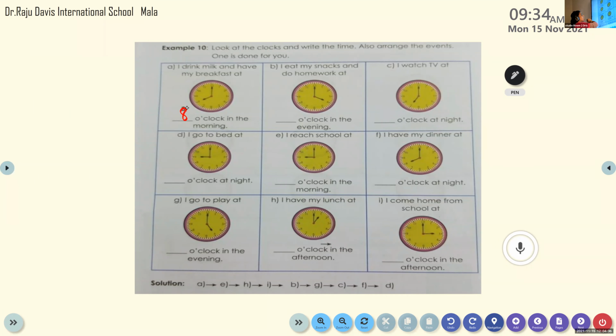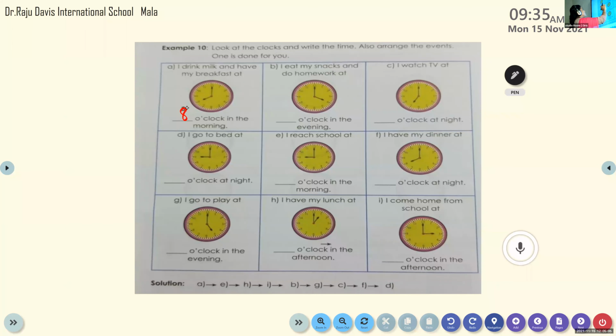It is 8 o'clock. Why is it 8 o'clock? The long hand, the minute hand, is on which number? 12. The minute hand is on 12 and the hour hand is on 8. So the time is 8 o'clock. Okay, so all of you write. It's already there. Thank you, Daksha. Then the next question for Samanyaya.